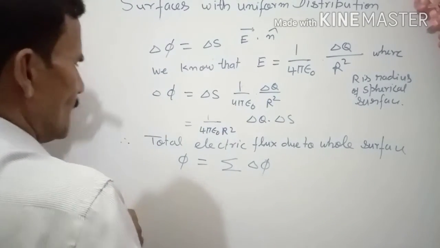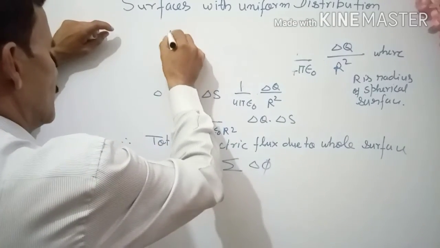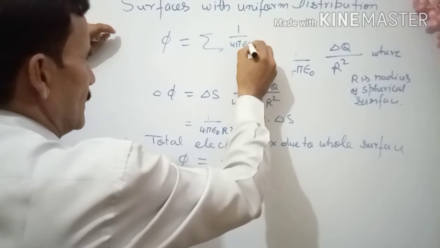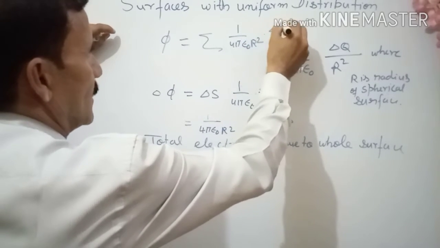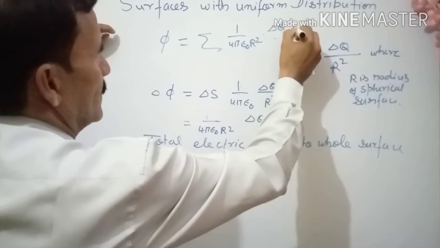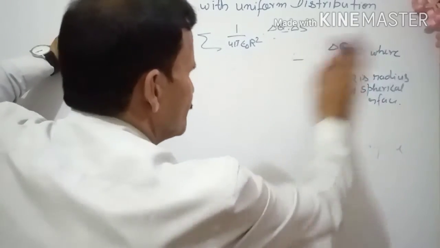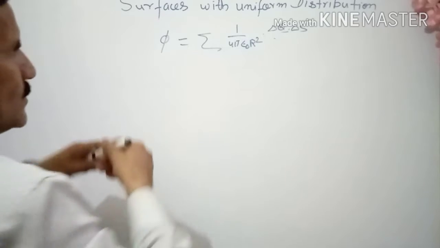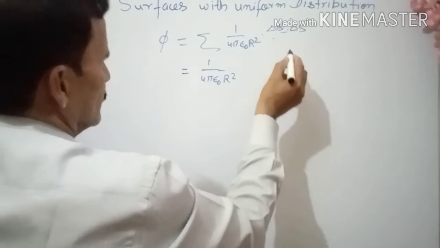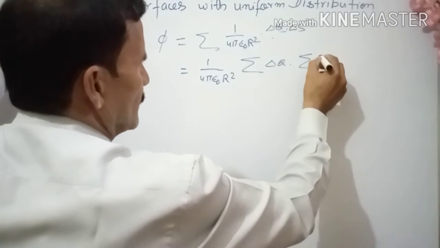So phi is equal to the summation of 1 upon 4 pi epsilon naught r square times delta q times delta S. Now take out the constant 1 upon 4 pi epsilon naught r square, so here only delta q times the summation of delta S remains.